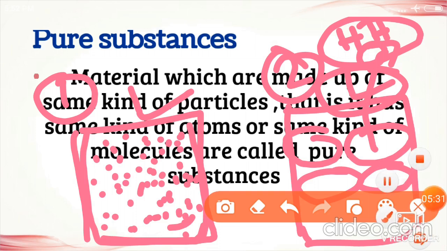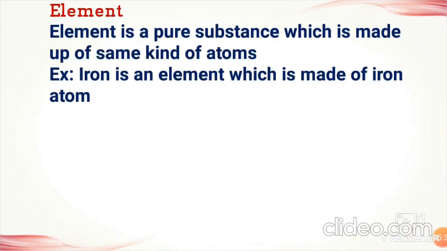Understood? Next, we are going to study elements, which are made up of the same kind of atoms. How can you define an element? An element is a pure substance which is made up of the same kind of atoms. Example, iron is an element. We call iron an element because it is made up of the same kind of iron atoms.